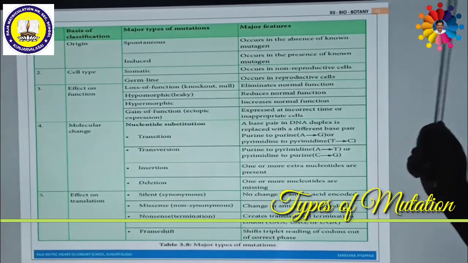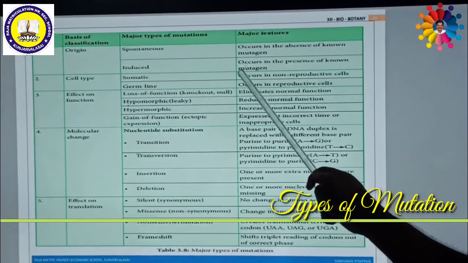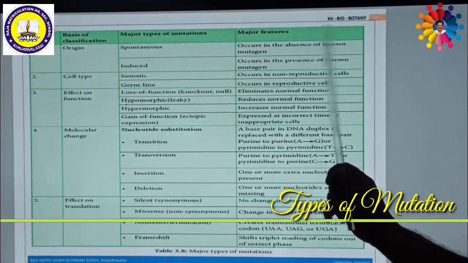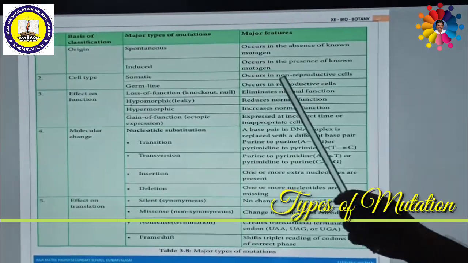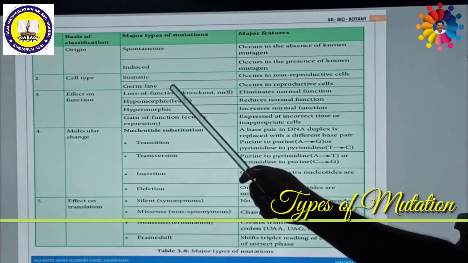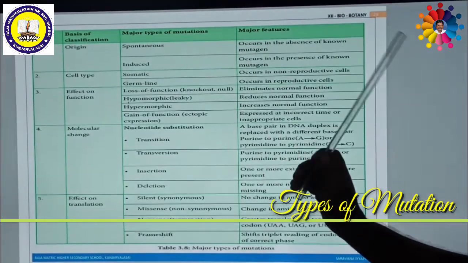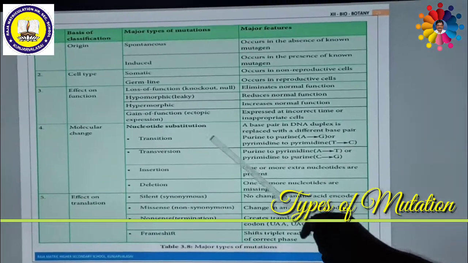Then on the basis of cell type, the mutation is classified. Once again, it is divided into two types. What is the cell type? Whether it is somatic cells or germ cells. Germ cells are nothing but sexual cells, that is, either spermatozoa or ovum. All the remaining cells come under the category of somatic cells.